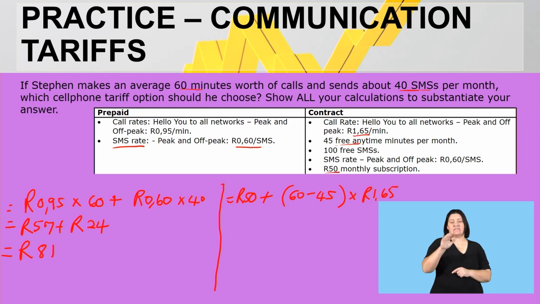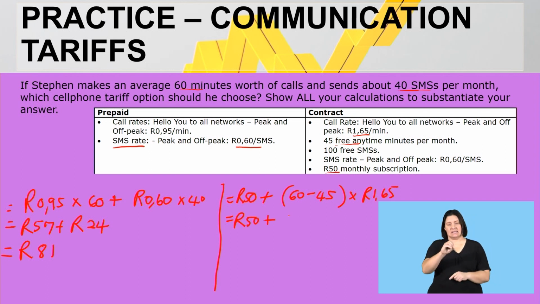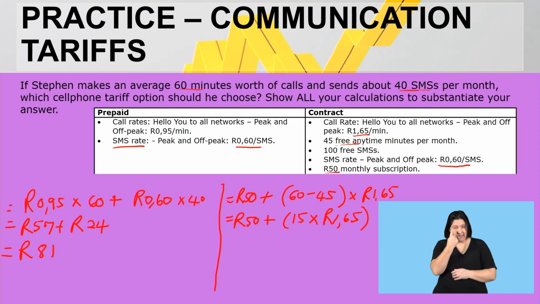165 per minute. Okay, so let's keep our subscription fee, 50 Rand, plus 60 minus 45, that will give me 15 minutes that he'll have to pay for, multiplied by the rate of 165. Remember, I don't have to take the SMS rate into account, because he's getting 100 free SMSs, but he only sent approximately 40 SMSs. Okay, so I hope that makes sense. So let's take then 15 multiplied by 165 cents.